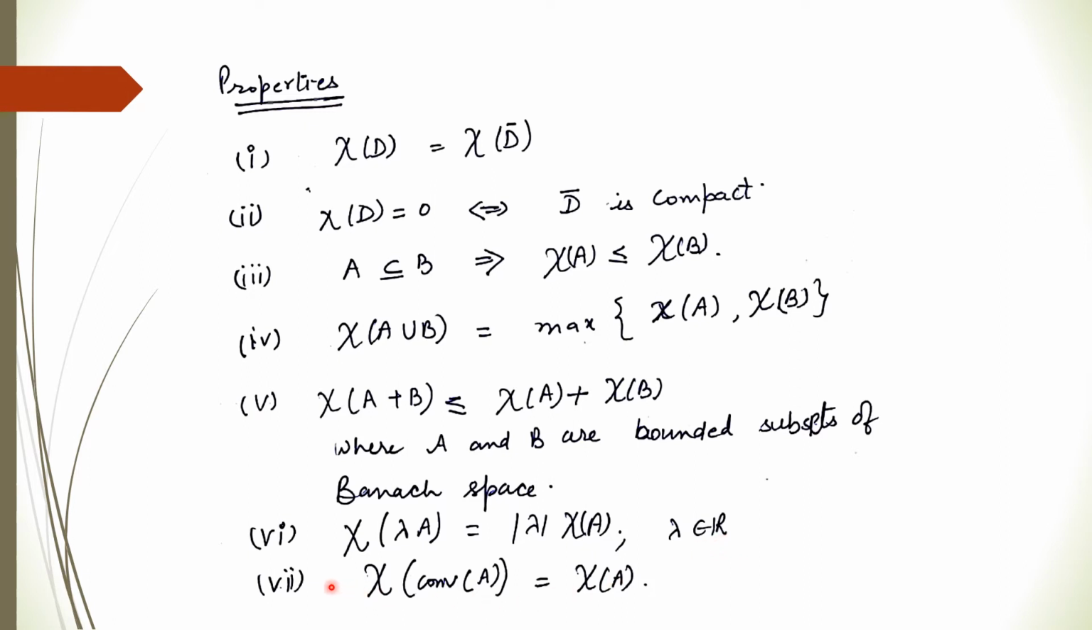And this last property says that the measure of non-compactness of the convex hull of set A, where the convex hull is the smallest convex set which contains A, is the same as the measure of non-compactness of A. So all these are the same. These are the properties of measure of non-compactness.